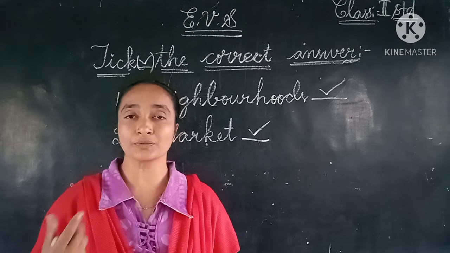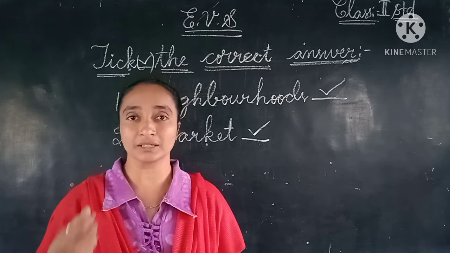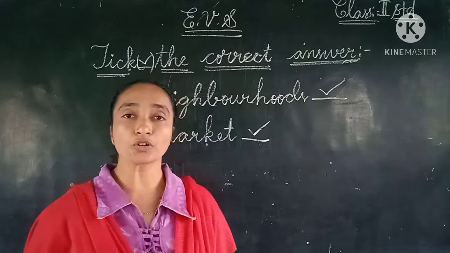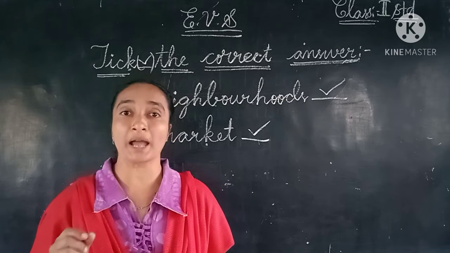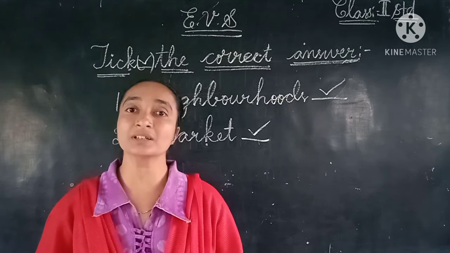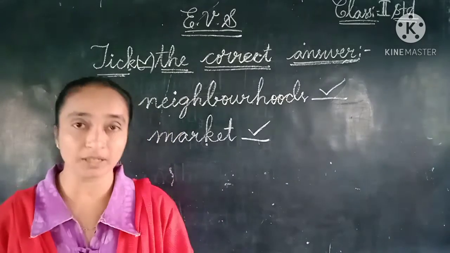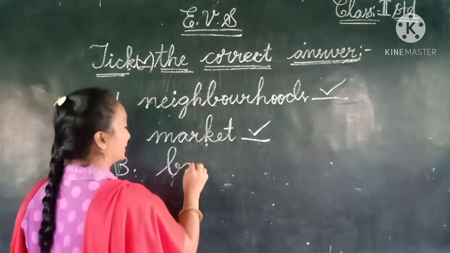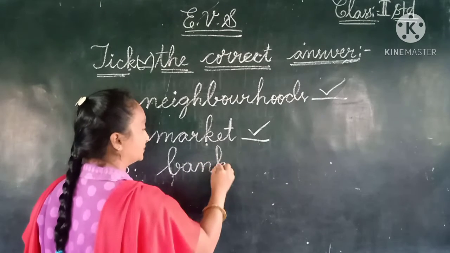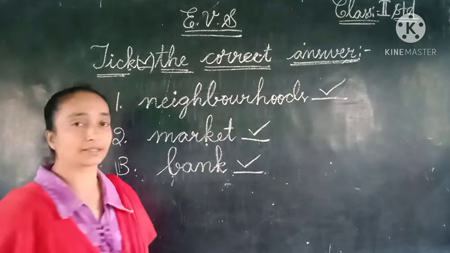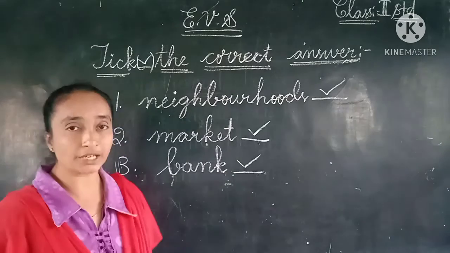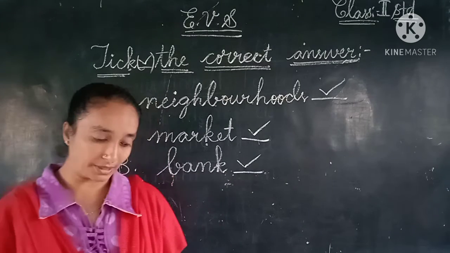On Sundays, whenever we go, we can take out the money. The ATMs will be open. So these are the automatic machines related to the bank, not the hospital or markets. So the third one, here we can give, children, bank. Here we can do the tick mark. So the first Roman, children, we have completed. Note down carefully, children, the first Roman completed.